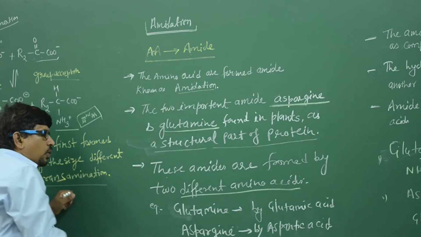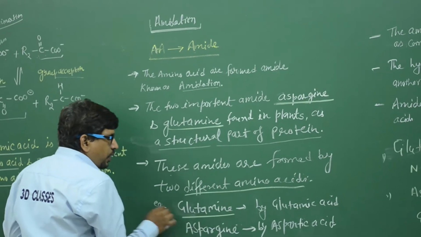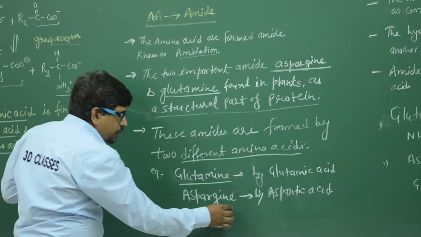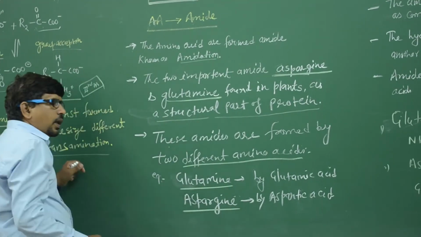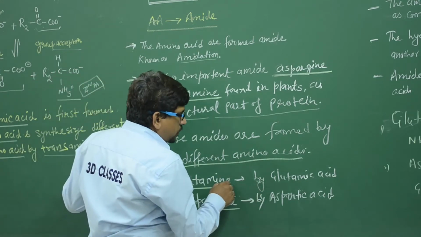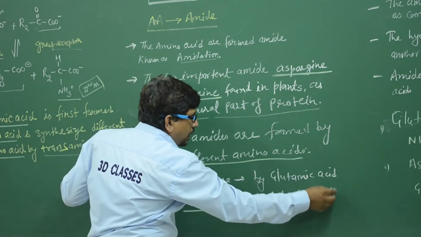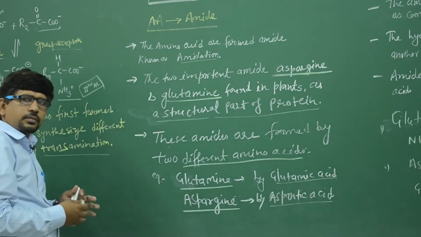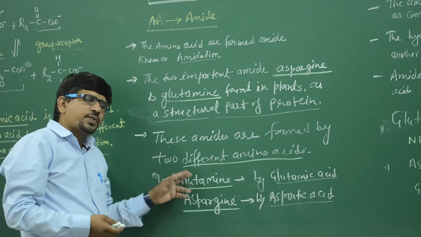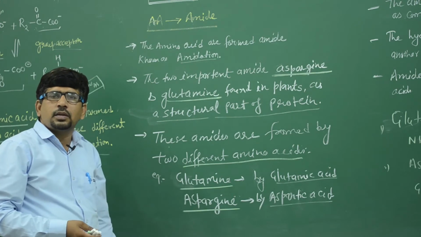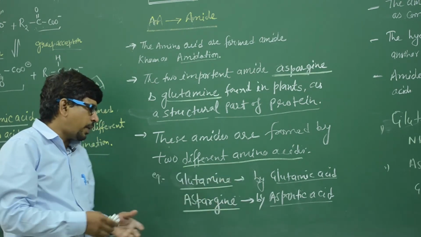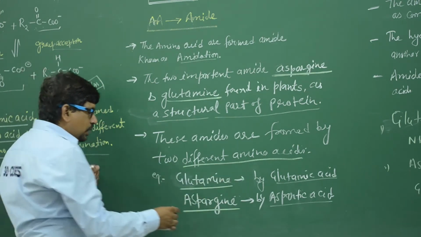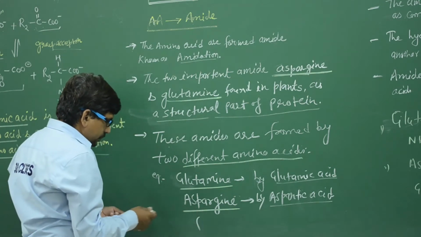So glutamine is the first amide and asparagine is the second amide, and it is formed from glutamic acid and from aspartic acid. Clear? So glutamine is formed from glutamic acid, which is an amino acid, and it is an amide. We can say these are the amides.